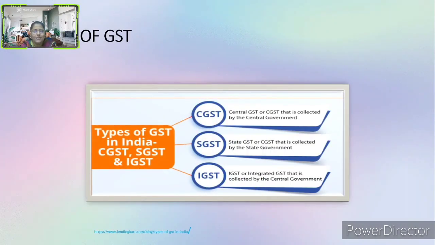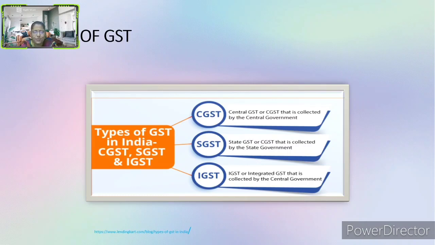Now let us understand the types of GST. There are three types of GST. The first one is CGST, Central GST, that is collected by the central government.